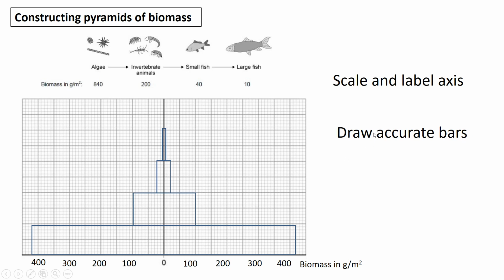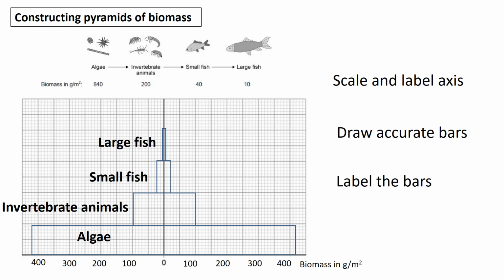And normally, if this was being marked as an exam question, you would get a couple of marks for doing that accurately. Then the last stage, and this is often the one that's missed by students, is to label the bars with the different organisms that you've drawn on them. So label them with algae, and then you've got your invertebrate animals, small fish and large fish. And if you follow that method when you're constructing a pyramid of biomass, you should be able to get all the marks for that sort of question.